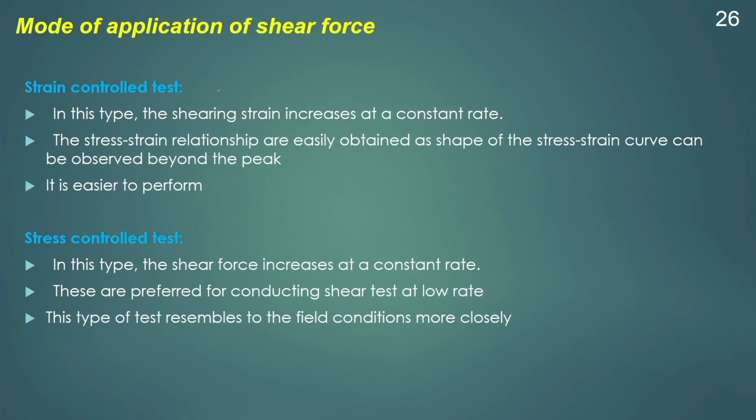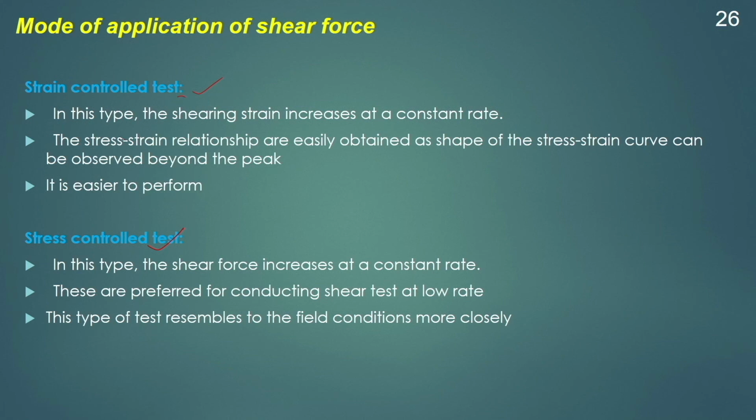And also during the shearing process, we can apply the shear force in two ways: one is called the strain controlled test, the other is called the stress controlled test. In the strain controlled test, the shearing strain will be increased at a constant rate, and this rate of increase in the shearing strain will be kept constant throughout the experiment.